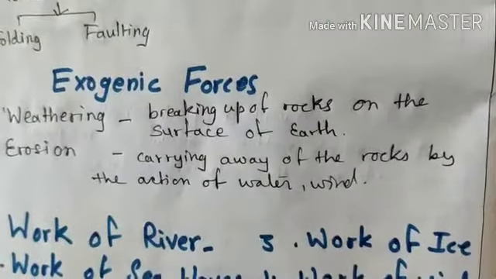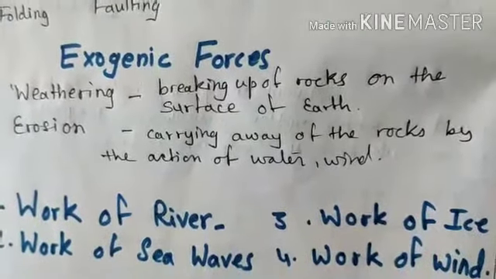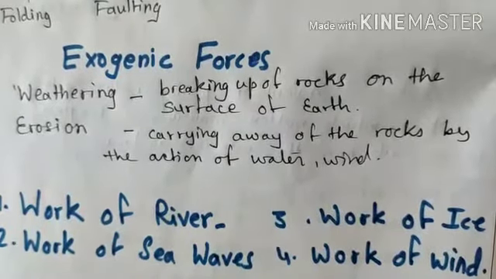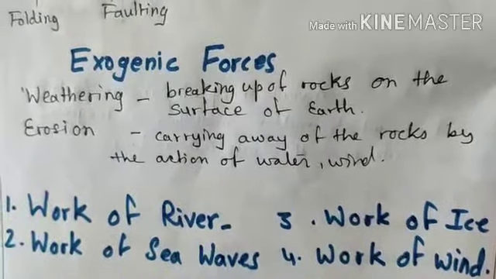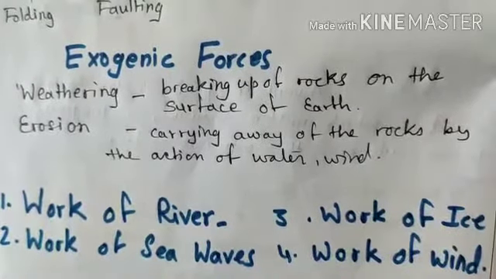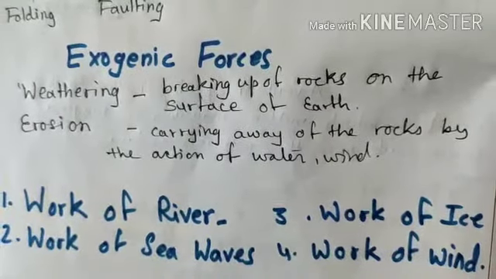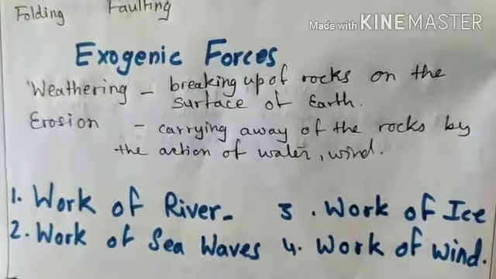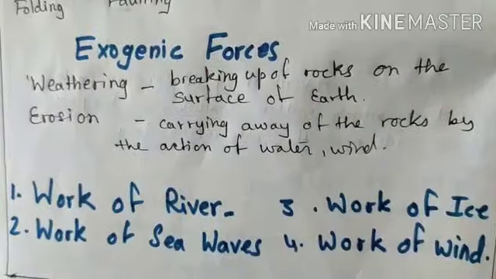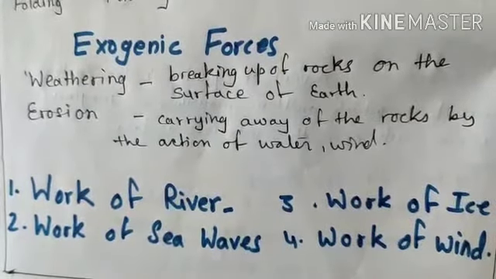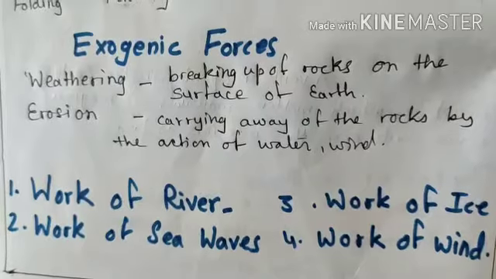Now we will know about the exogenic forces. Exogenic forces mean the external forces which work upon the surface of the earth to change its landforms. There are two types of forces, weathering and erosion. Weathering is breaking up of rocks on the earth's surface, and erosion is carrying away of the rocks by the action of water, wind, etc. So first of all, we will know how the exogenic forces work. The agents of exogenic forces are river, sea waves, ice, wind, etc.